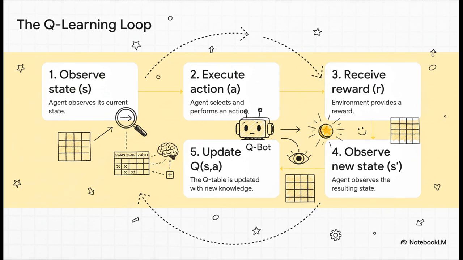It goes like this. Qbot in a state. It picks an action. It gets a reward. It lands in a new state. And then, and this is the absolute key, it updates its map based on what just happened. Then it just does it all over again, and again, and again.